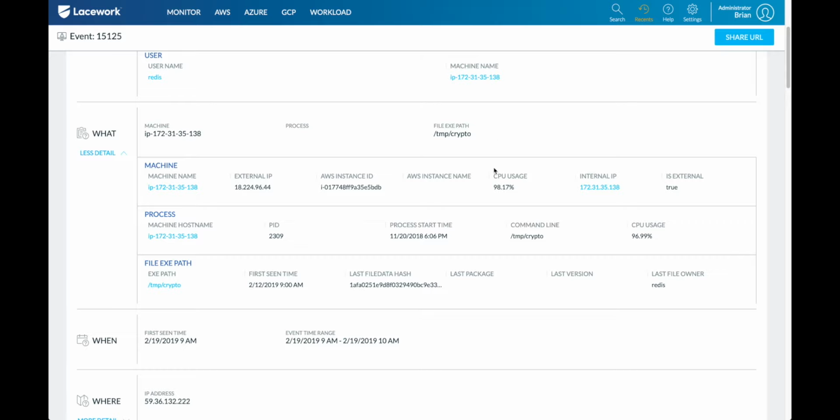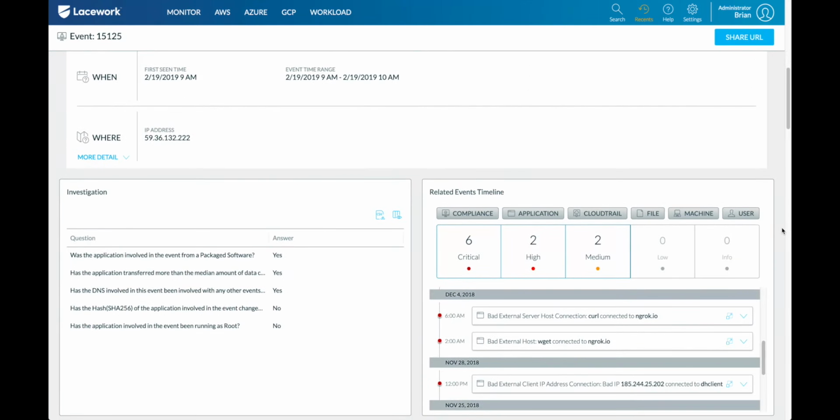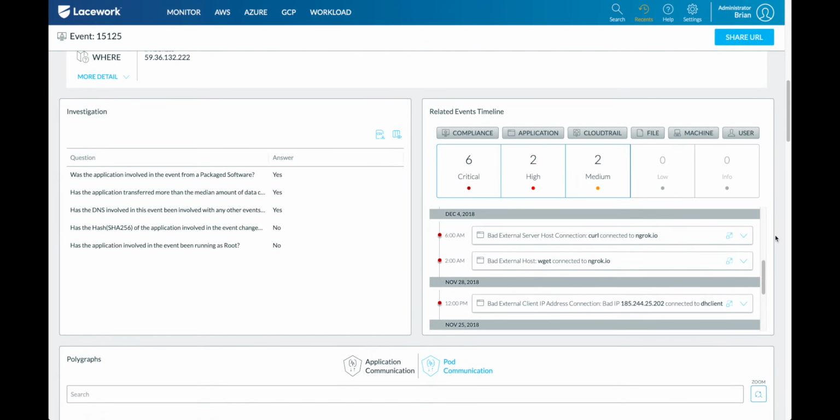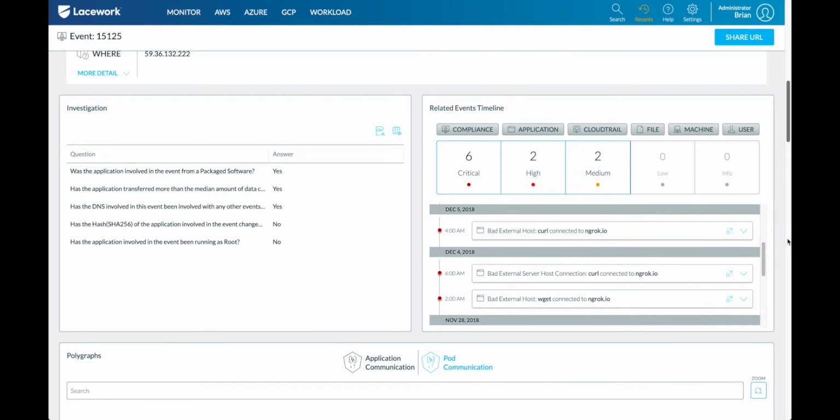But then coming in here, we got another indicator that this machine is running at 98% CPU usage. That's pretty high. Then I come down to the actual process that's running, and I can see this single crypto process is running at 97% CPU utilization. So that's another good indicator for me that something's really wrong here. If we come down here, we can see those related events. I'm seeing things like curl and wget to ngrok. That's not a great sign to me either.